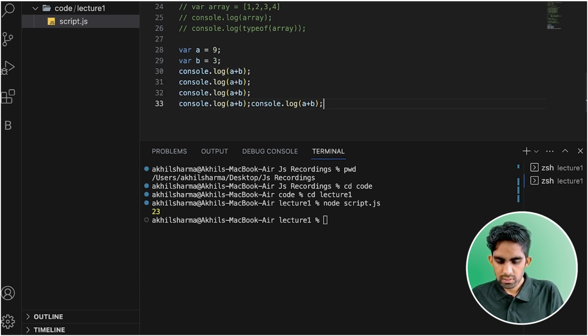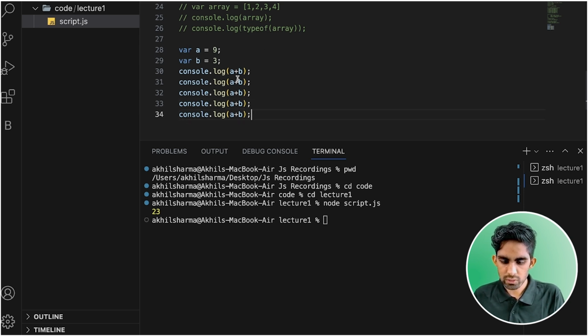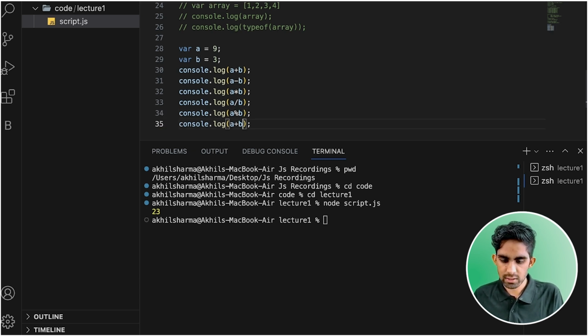So let's just copy this, and we just need to change the symbols, team. I'm using minus here. After that, I just need to use this multiplication sign. After that, let's just use this divide sign. After that, I just need to use this modulus sign, team. After this modulus sign, I just need to use the exponential as well, team.